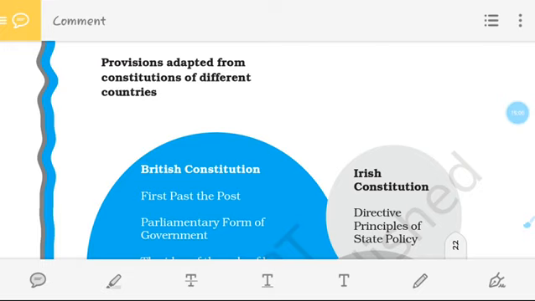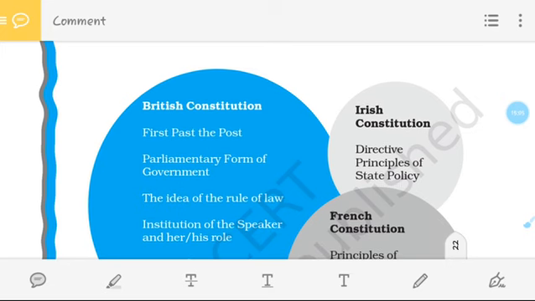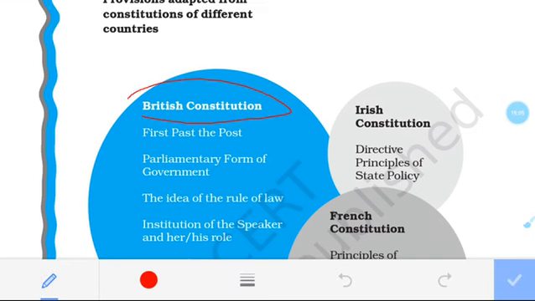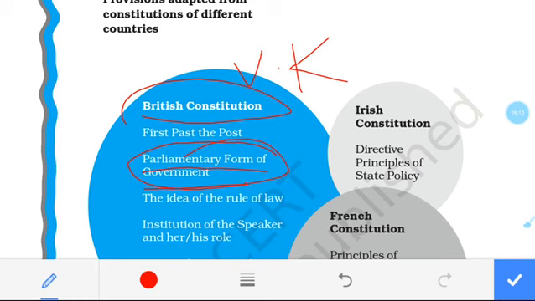So let us see some of the provisions which are borrowed from other countries. First we have seen the British constitution, that means from the UK. From the British, we take the parliamentary form of government. These features we have taken from the UK, as well as the first past the post system. This is one kind of election system which we will know in chapter 3. So this provision is also taken from the British.